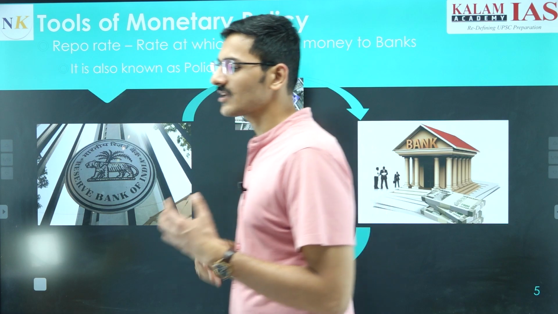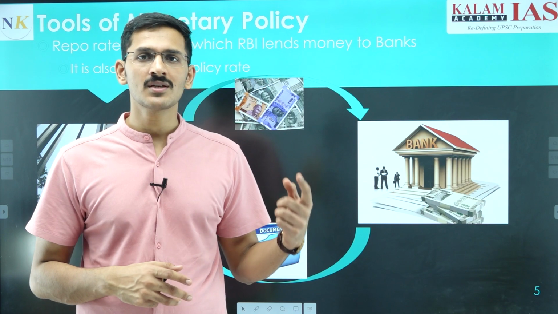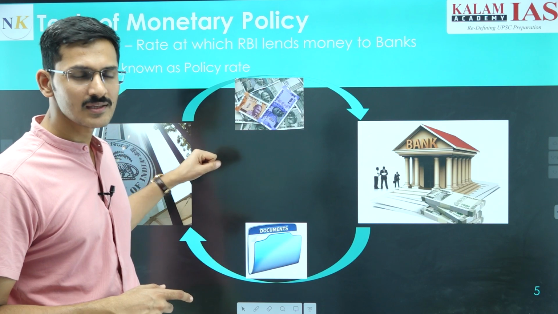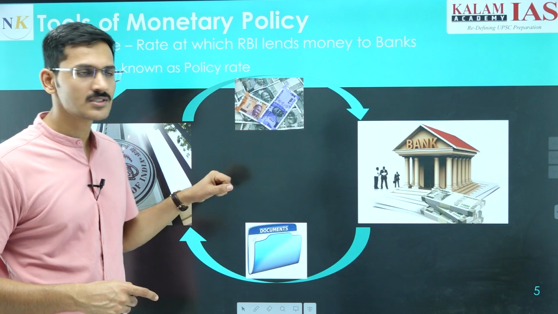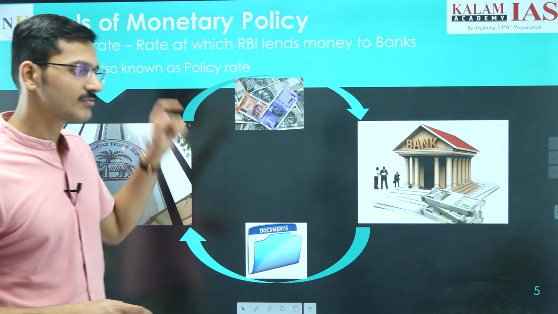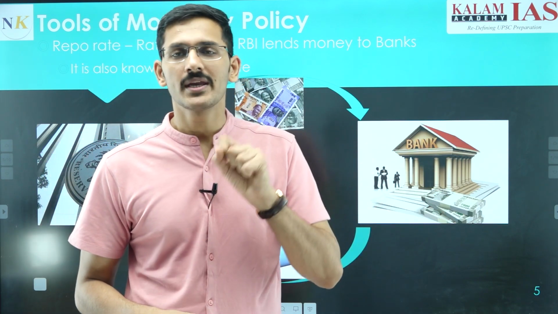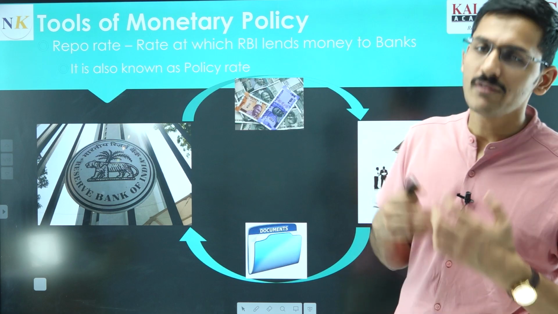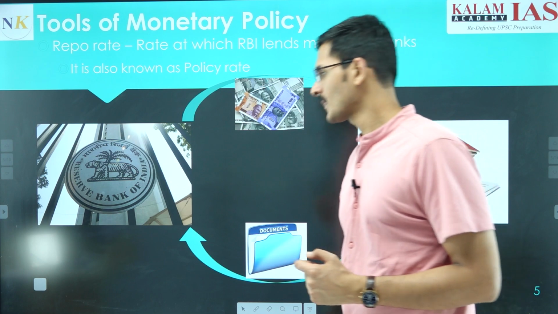So this is how this agreement is done, because on the day when the RBI gives money to the banks, there is also an obligation that the banks will repurchase these documents from the RBI. Today RBI is purchasing these documents from the bank, that is, RBI is giving money and taking these government securities. They are also engaging in an agreement that after 3 months, on this particular day, at this particular price, you will pay me this much amount of money and I will again give you your securities back. So that is why I say that this is a repurchase obligation. Banks have an obligation to repurchase these securities from the Reserve Bank of India.